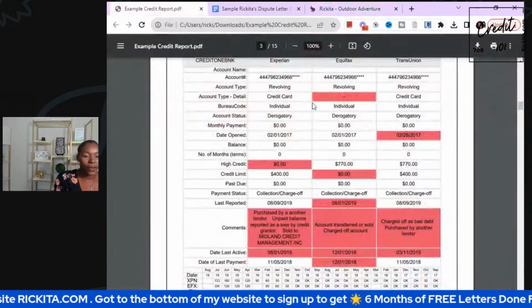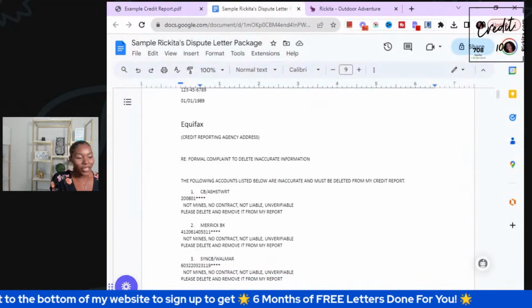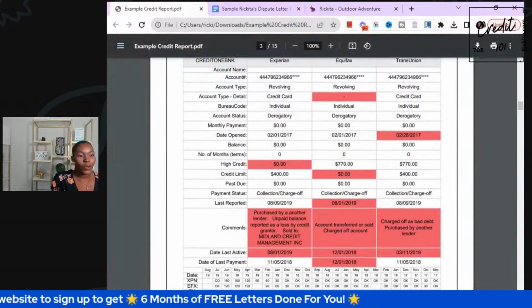But let's go ahead and do some more of our letters, because we got a lot of counts to go. Let me make sure I confirm that we are on our Credit One Bank.